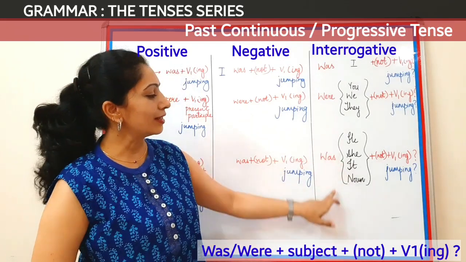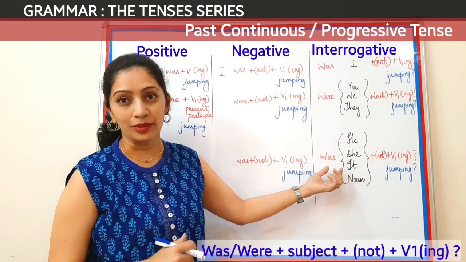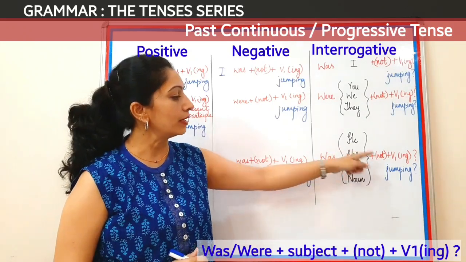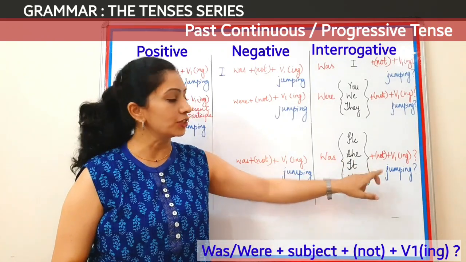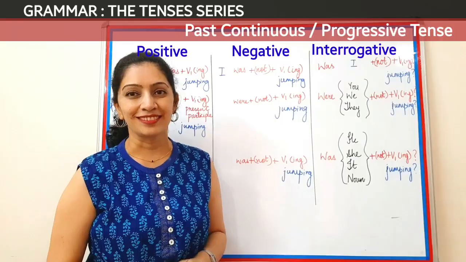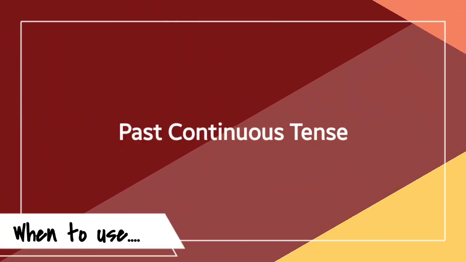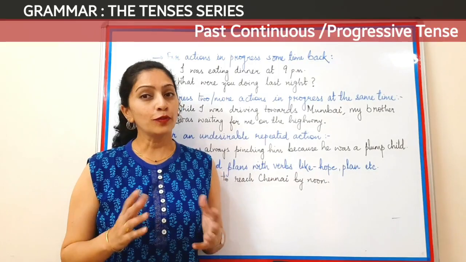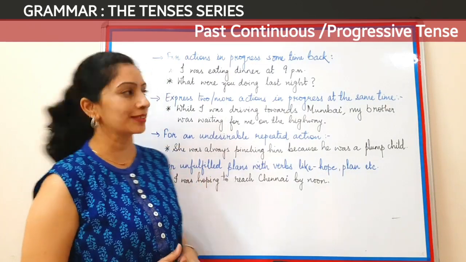Now coming to the singular subjects, we'll take was as the auxiliary verb and the question word. So it will be was he not jumping, was she jumping, was it not jumping, was Kia not jumping, was Keshav jumping. The format is done. Now let's look where and how to use this tense.